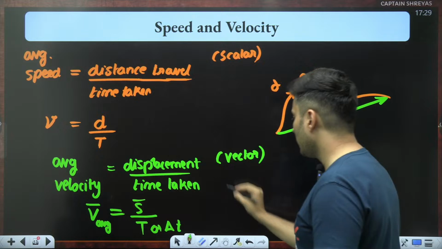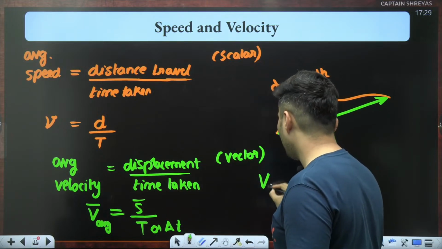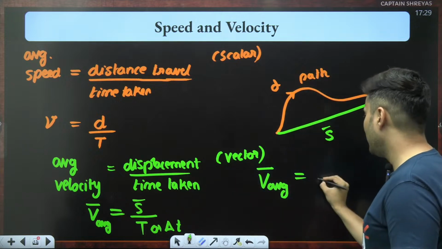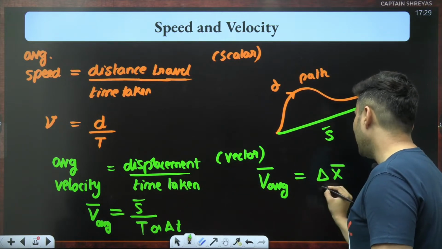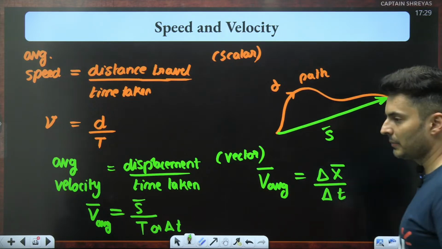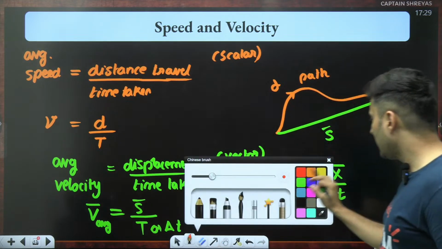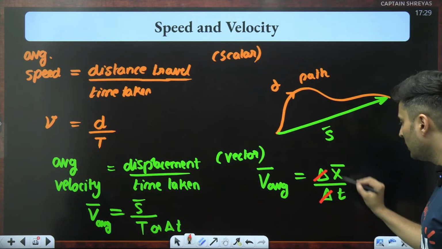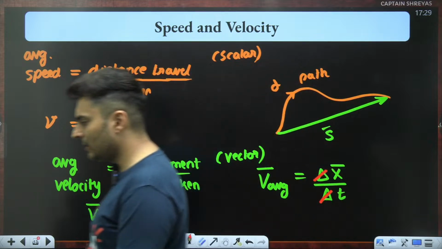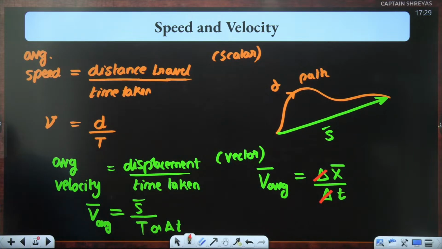If you want to rewrite it in a much better form, you can also write average velocity. Remember, displacement was delta x, so it was delta x divided by time, which you can also write as delta t. So can I cancel this, guys? Delta and delta, so I'll get it as x by time. Yes or no? Can I cancel this delta and delta?